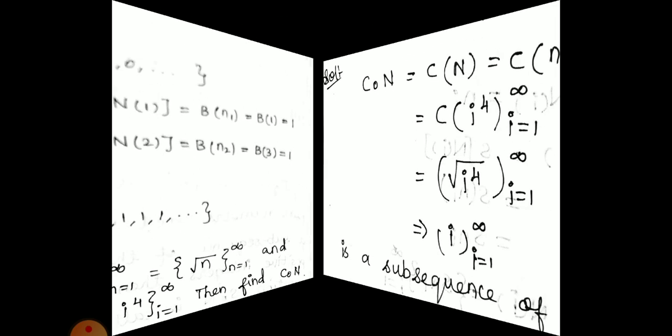Next example, let us see C equal to C_n, n equal to 1 to infinity, which is equal to root n, and N equal to N_i as usual, that is the sequence denoted like this, and n_i can be written as i to the power 4, where i lies between 1 and infinity. Then define C composed of N, or the composite function of C and N. Okay, so the composite function of C and N equals, we know that C of N, so N can be written as small n_i. What is the small n_i value they have given? i to the power 4.